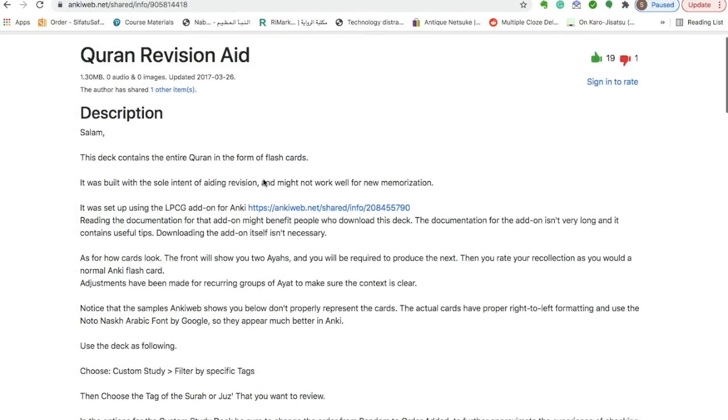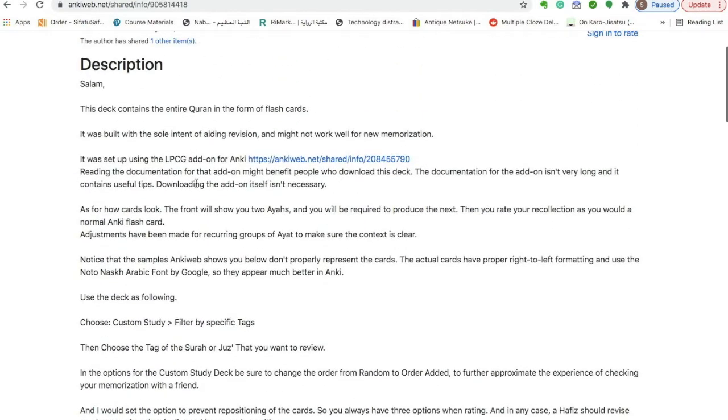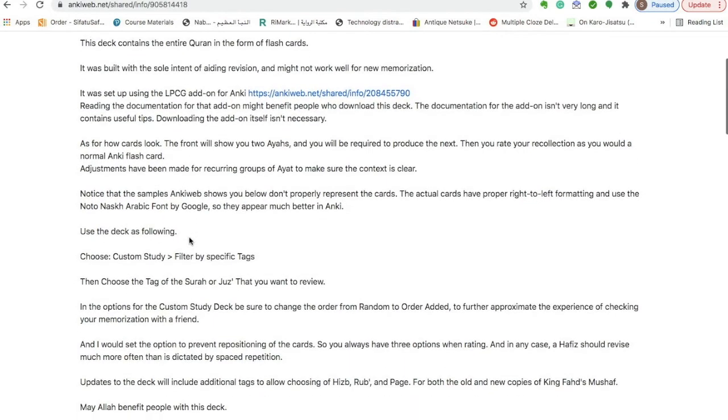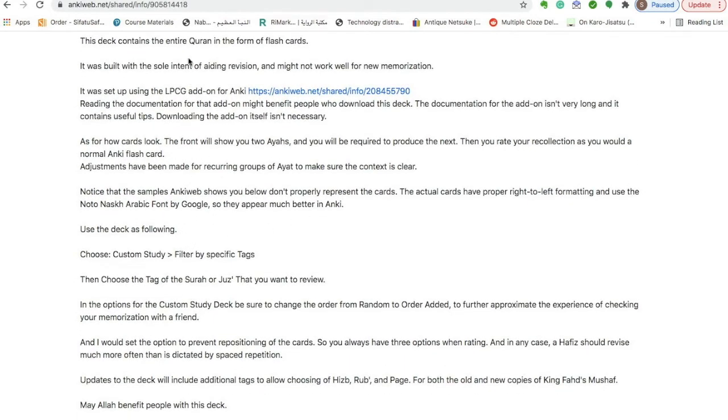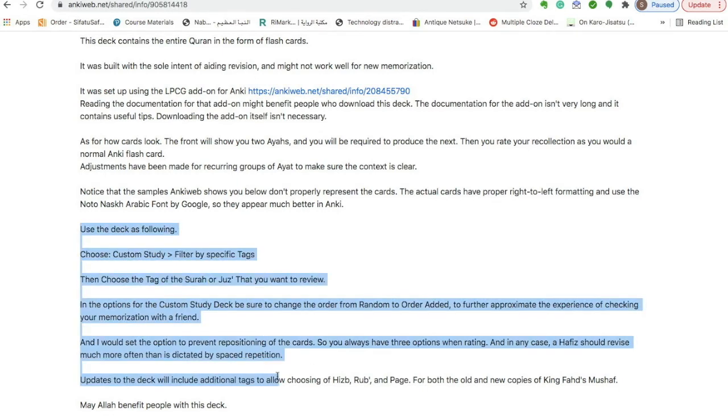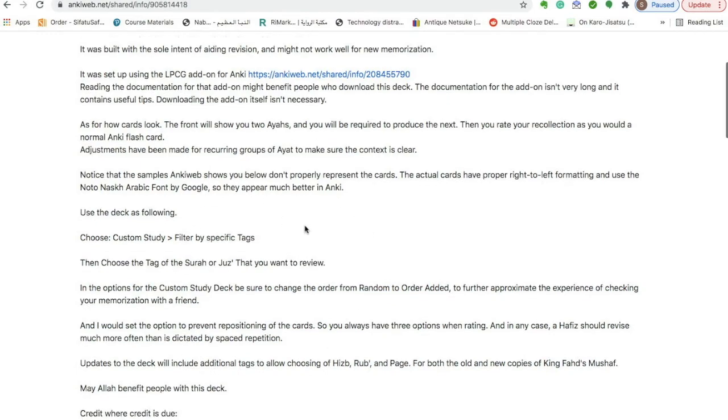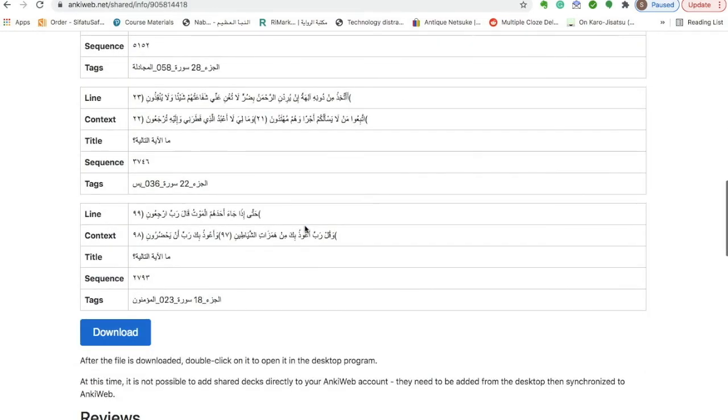So what we're going to do here is that the person who made the deck explains how to make it function. I'm going to show you how I personally use it, which pretty much sums up how he explains it. He says here, use the deck as follows. I'm going to explain that visually for you, so you don't necessarily have to read this. We're going to go straight to here and download. So you go down here, you download it.